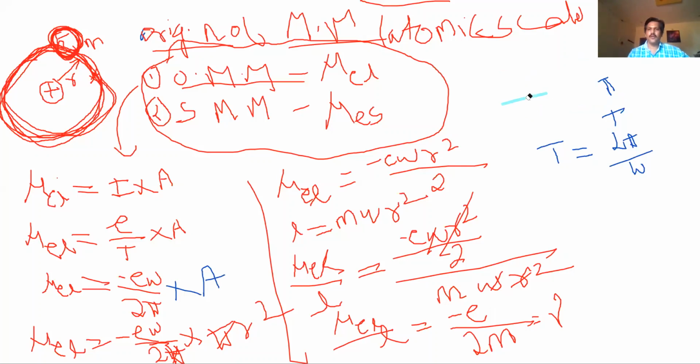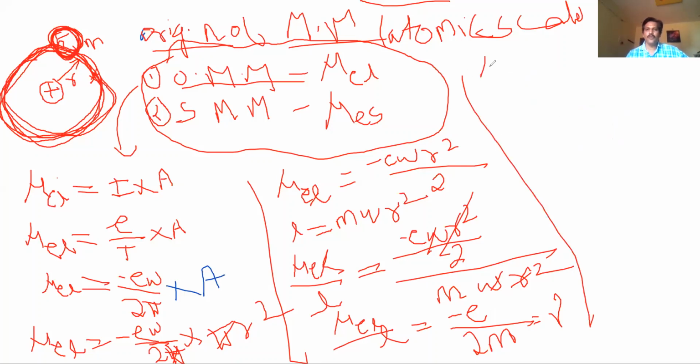Bringing L to this side, it becomes mu L equals minus E L by 2m.